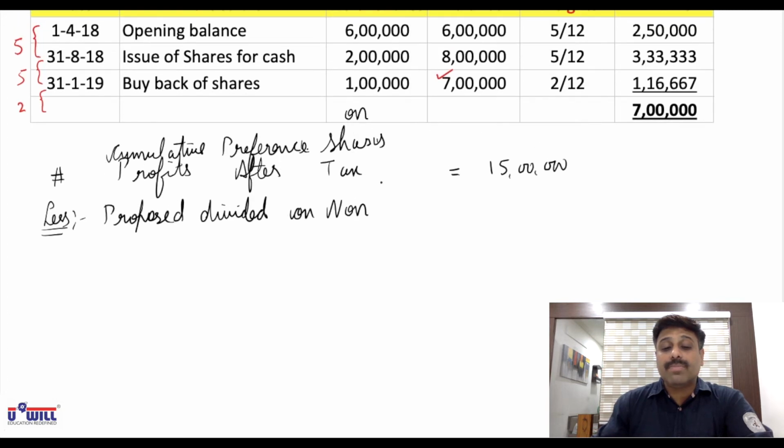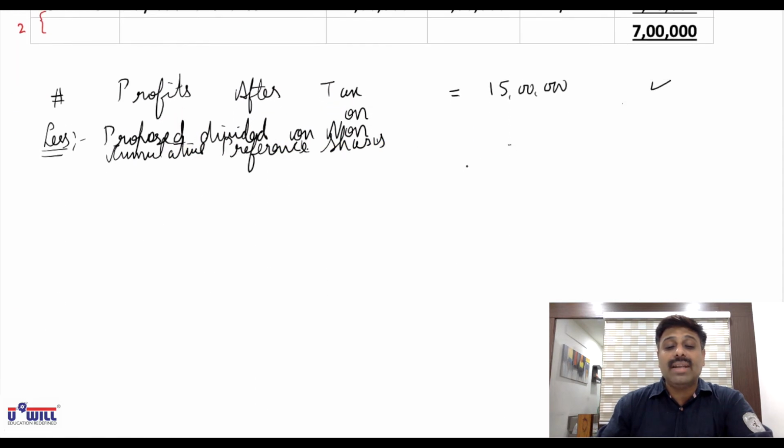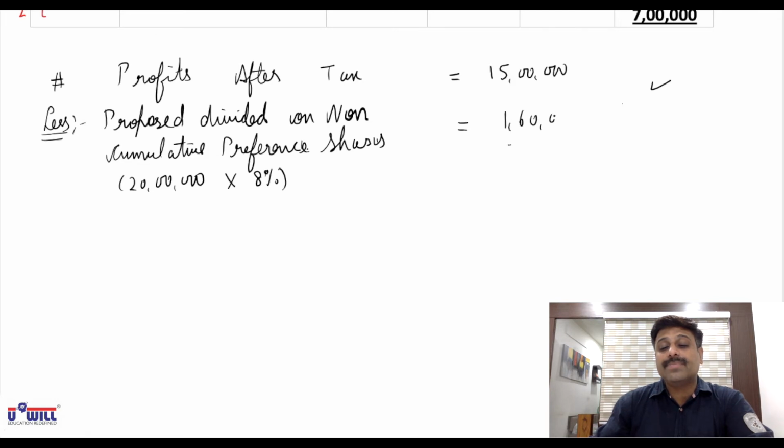Now check it. What is non-cumulative preference share? Capital's amount 20 lakhs, and what is proposed dividend? 8%. So 20 lakhs into 8%. Do it. 20 lakhs into 8%. That is 1,60,000 we will minus here.